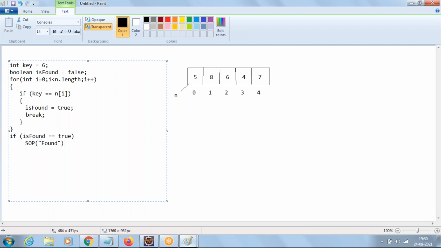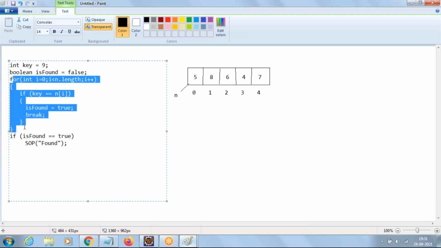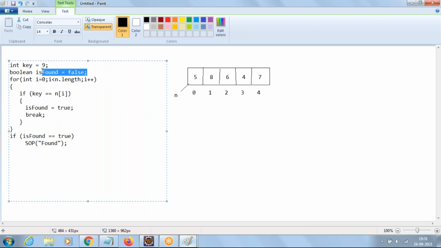found. Now let me take the element as 9 and initial value of is found is false. Comes to loop. i equal to 0, 0 less than 5, yes, starts comparing. 9 equal to n of 0, no. Again i plus plus, i will become now 1. 9 equal to n of 1, no. n of 2, no. n of 3, no. n of 4, no. So the loop is completed. Once the loop is completed, what is the value of is found? As it is false. So if the value of is found is false, then here it comes to else part and we go with the message not found.